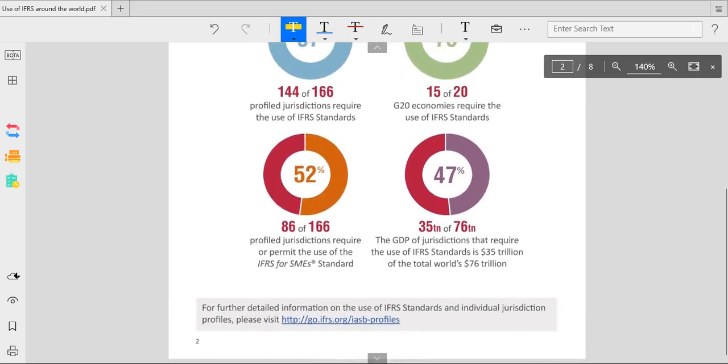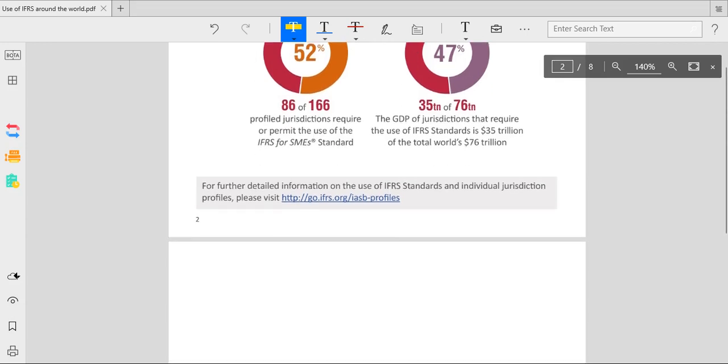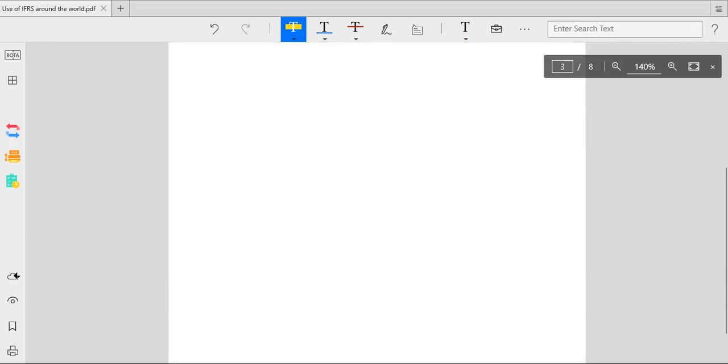Then the jurisdictions that require or permit the use of IFRS standards: out of 166, it is 86. And the GDP of jurisdictions that require the use of IFRS standards is 76 out of 35. Okay, so next we move on. We're going to look at the countries one by one in the list.